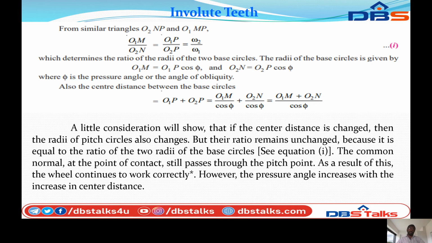A little consideration will show that if the center distance changes, then the radii of the pitch circles also change, but their ratio remains unchanged because it is equal to the ratio of the two radii of the base circles. See equation number 1. The common normal at the point of contact still passes through the pitch point. As a result of this, the wheel continues to work correctly. However, the pressure angle increases with the increase in the center distance.